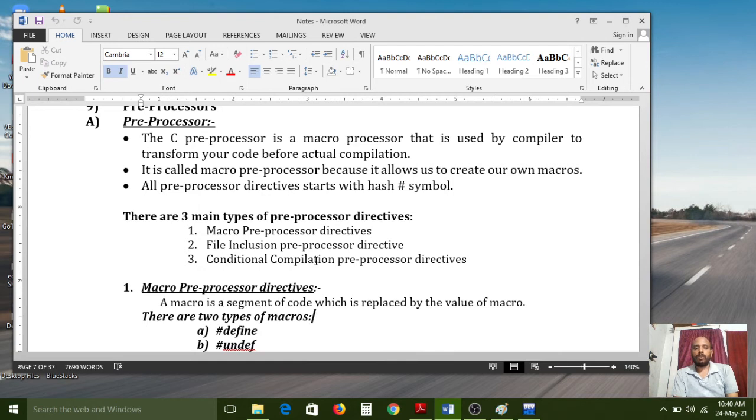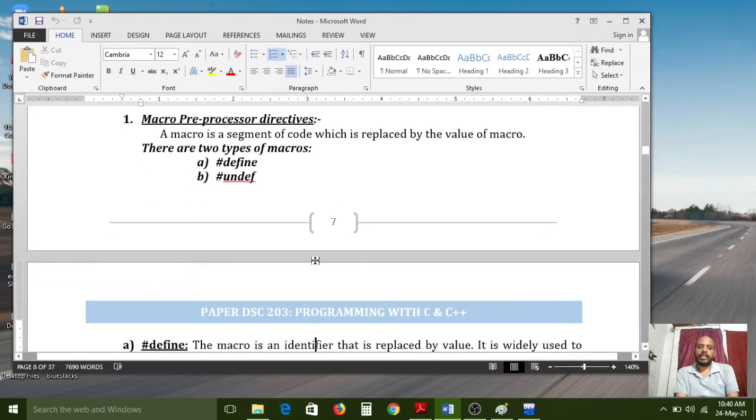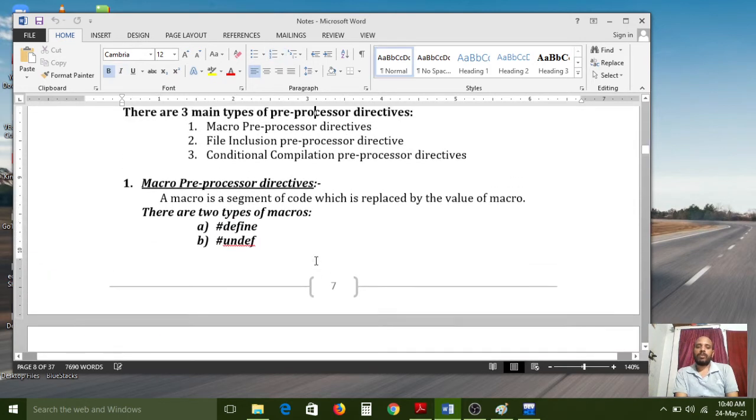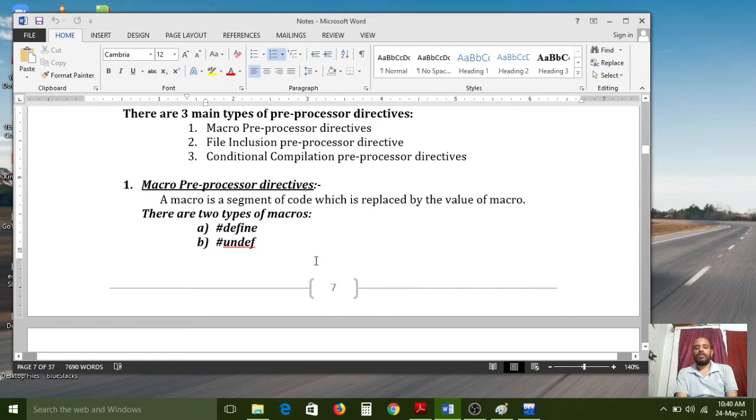and if you want more information about the preprocessor, then you can search in Google and also read some statements, and also you should practice with the statements, then only you will get full awareness of preprocessors. But here I have given regularly used preprocessor directives. So in that, the first option is what? Macro preprocessor directives. Now let us see and understand the macro preprocessor directives.